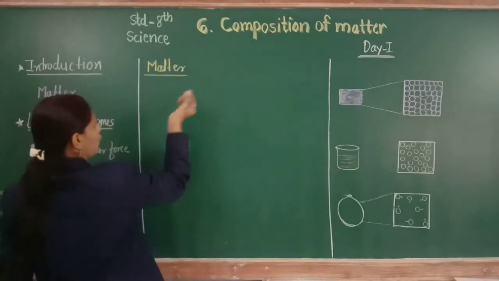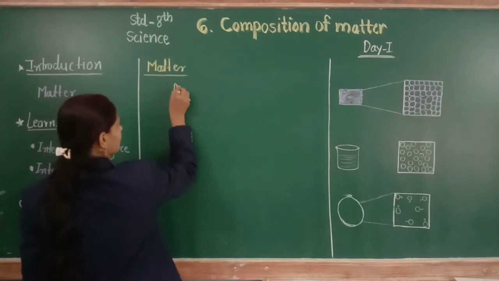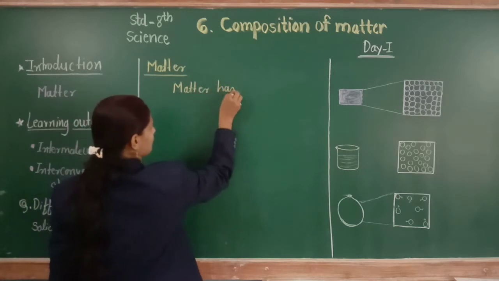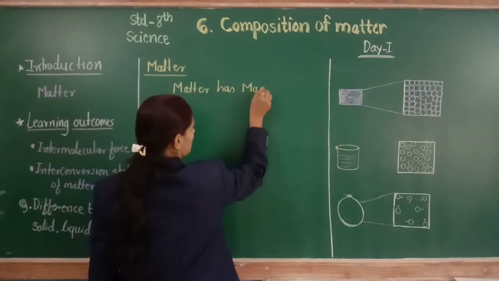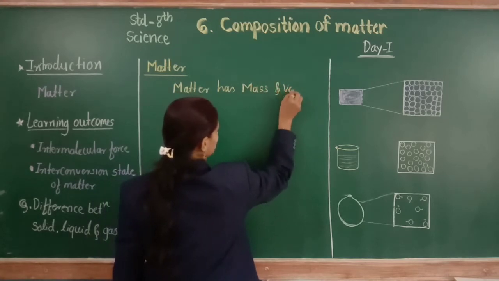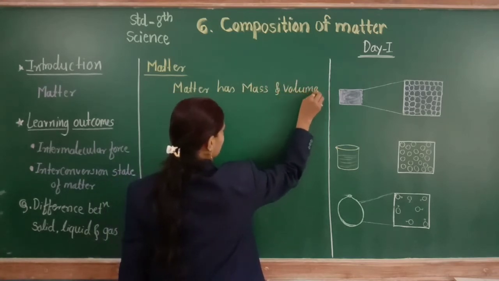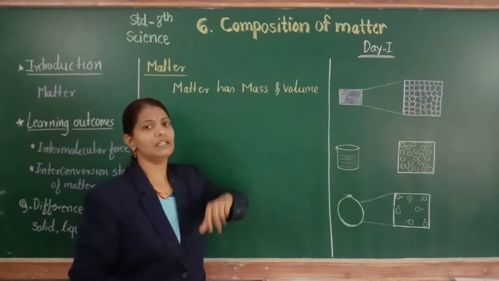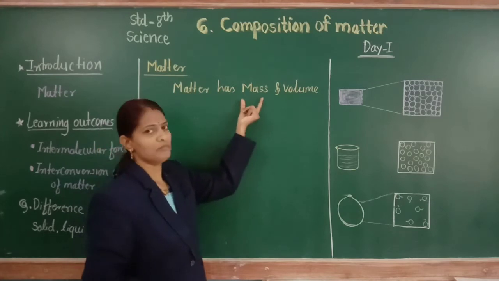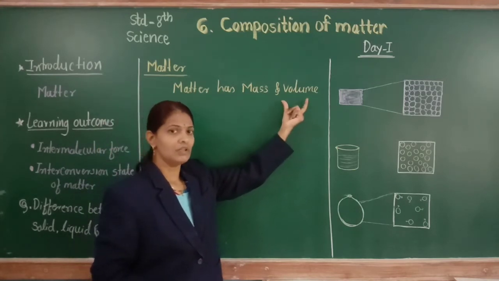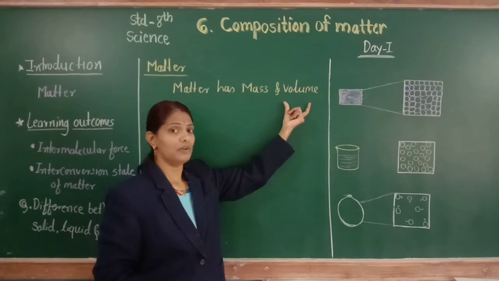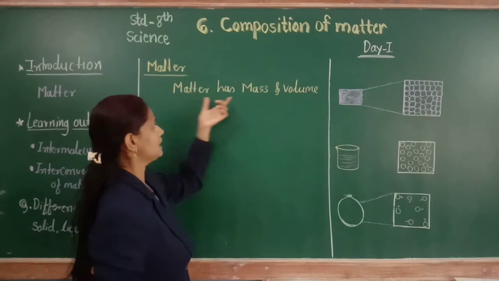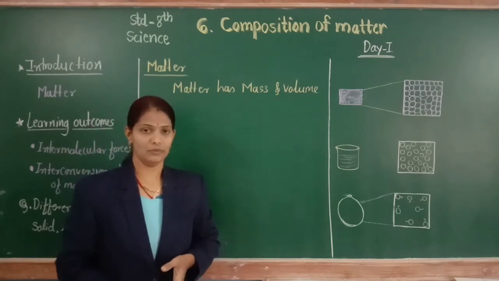So, the properties of matter: matter has mass and volume. What is mass? The amount of matter present in an object is called mass. And what is volume? The space occupied by any object is called volume.